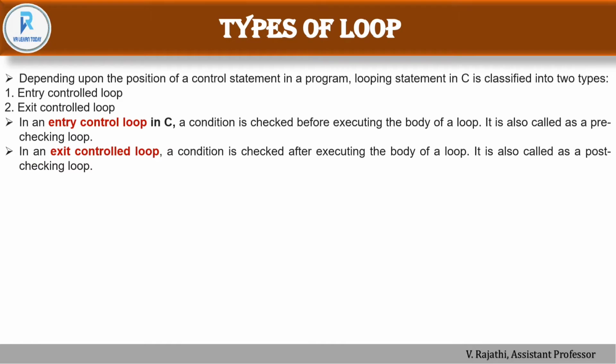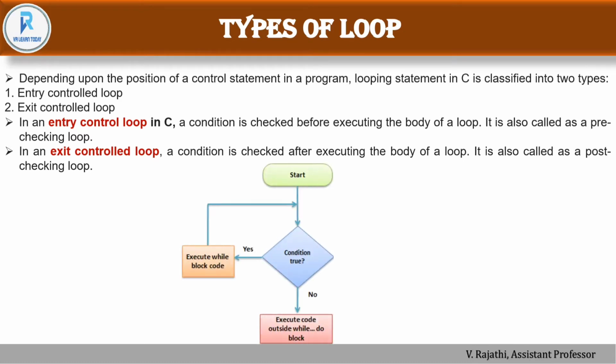And the second one is the exit control loop. A condition is checked after the execution of the body. It is also called a post checking loop because the body of the loop will be executed at least once before checking the condition, because the statement is executed first and after that the condition appears. So this is the flow chart.